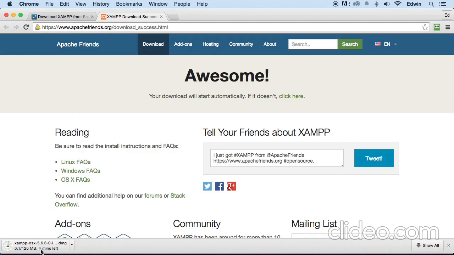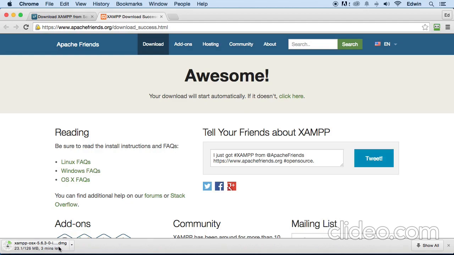And when this finishes downloading, and this goes for Linux and Windows machines too, it will do the same. If it doesn't download automatically, just click on here. It will take you to another site and it will do it automatically again. All right. When this finishes downloading, just click on it and install the program like you install any program on your machine. Just follow the directions, and everything is default. I repeat, every option that you choose in that program, just choose it as default. You're going to click OK or Next, whatever you need to install the program.